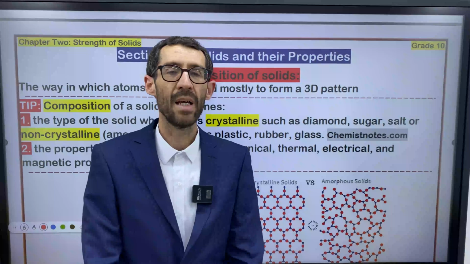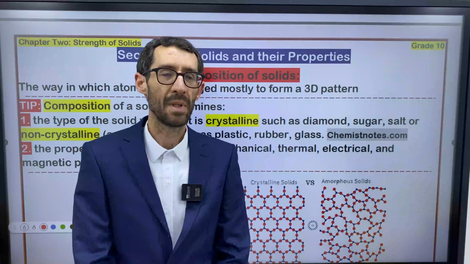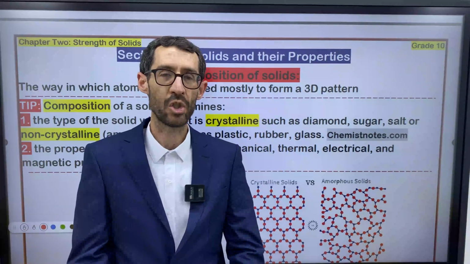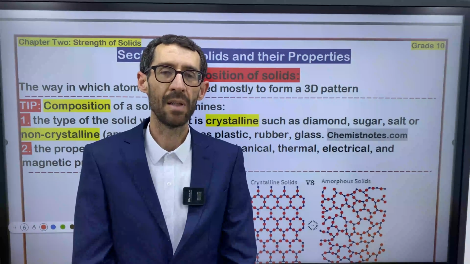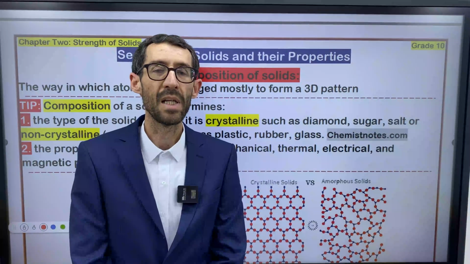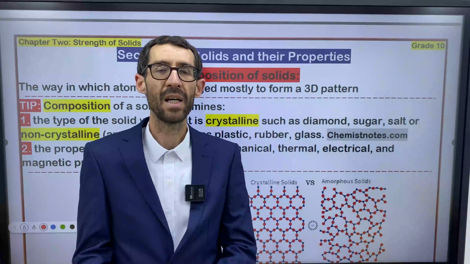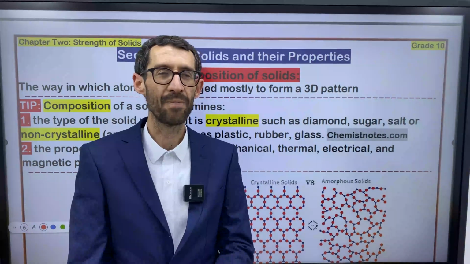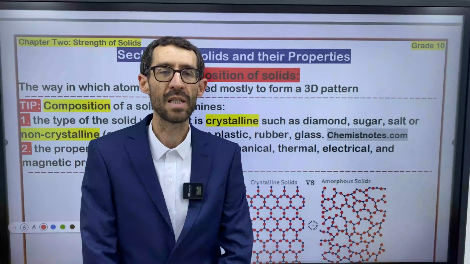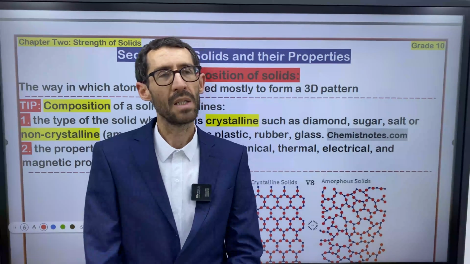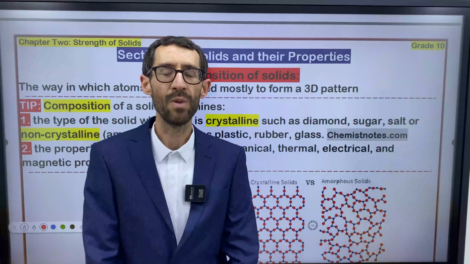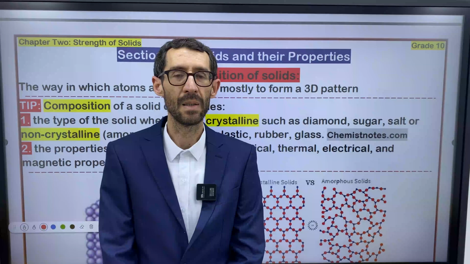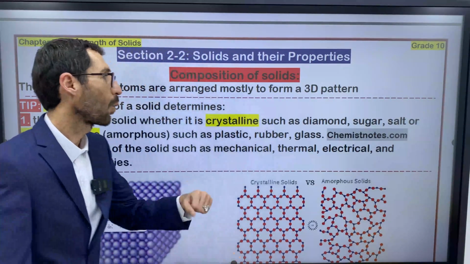Solids in general, mostly I can say, have a regular structure. They have 3D networks. They are regularly packed. Particles are very close to one another. They don't have any dramatic motion. They just vibrate back and forth, or I can say they just vibrate up and down. That's why they have a vibration. Let's dive in with the lesson.